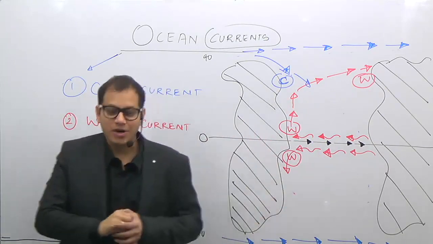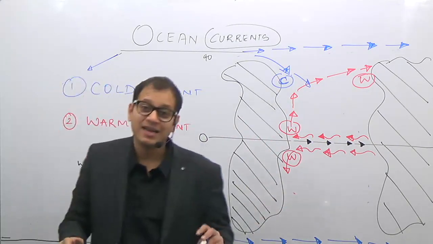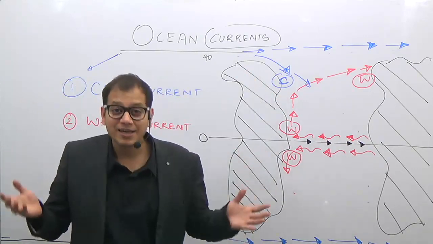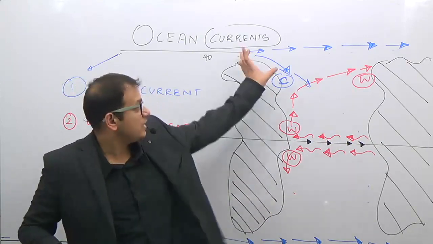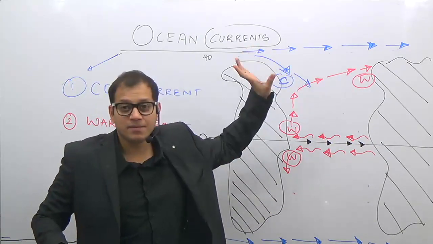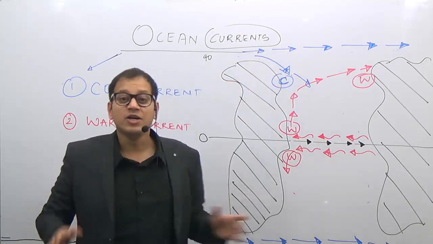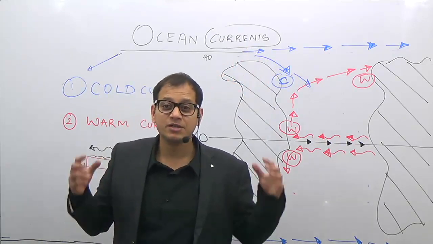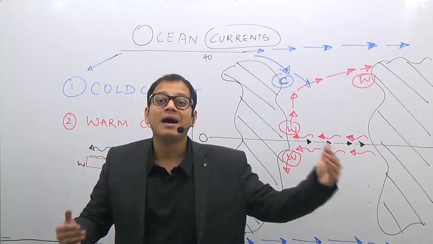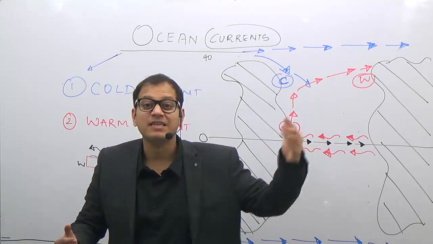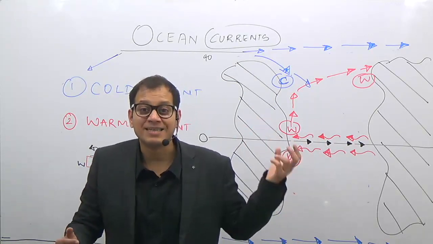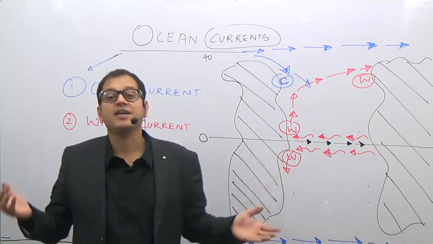Had this ocean current not been there, we would not have seen a movie like Titanic. So why a movie like Titanic? Why did the Titanic accident occur? Because large icebergs are brought by this ocean current to this region downwards, where there is a mixing. Due to the mixing, due to temperature inversion, there are dense fogs, and the icebergs cannot be seen by the ships which travel in this region, causing hindrance to navigation, causing accidents, and one of the accidents was the Titanic accident.